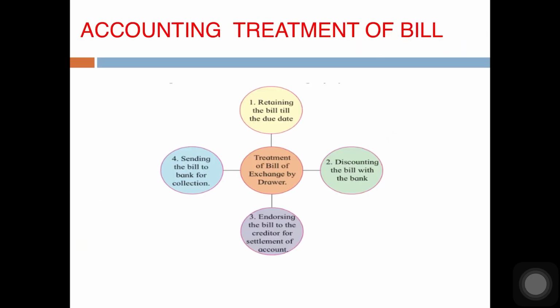Now moving on, let us see the accounting treatment of bill of exchange. A bill of exchange is an asset to the drawer. After he draws the bill and after the bill is accepted by the drawee, there are 4 options in front of the drawer. First, he can retain the bill till the due date. Second, he can discount the bill with the bank. Third, he can endorse the bill to a creditor for settlement of account. And fourth, he can send the bill to the bank for collection. One by one we will see all these 4 points and I shall explain them to you.